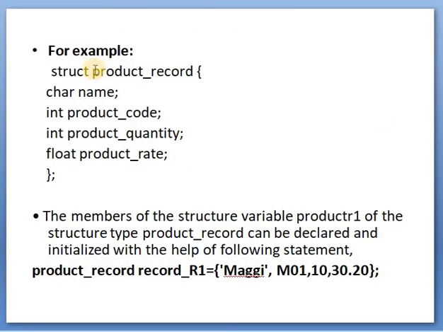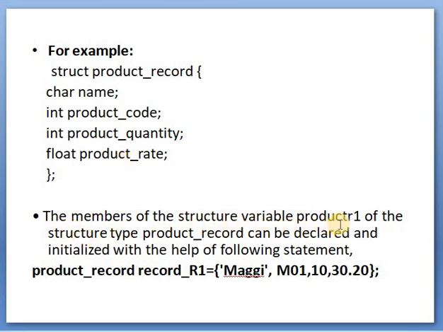Again see the example. Struct product record: char name, int product code, int product quantity, float product rate. It has four members.